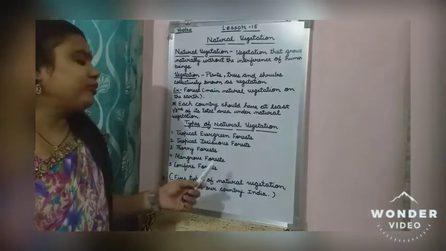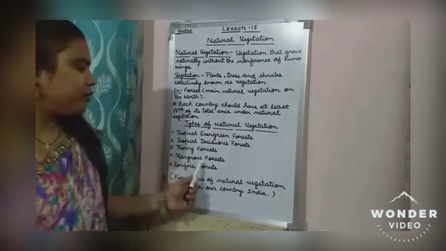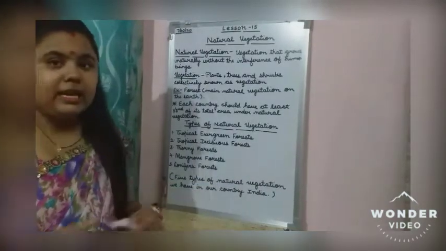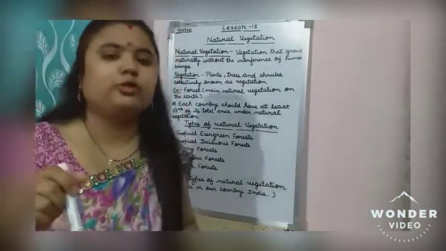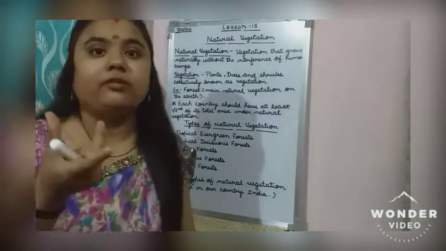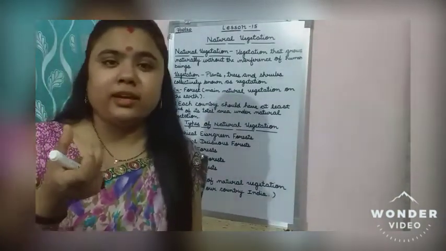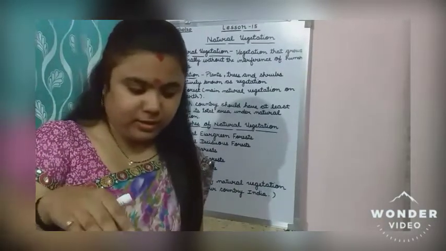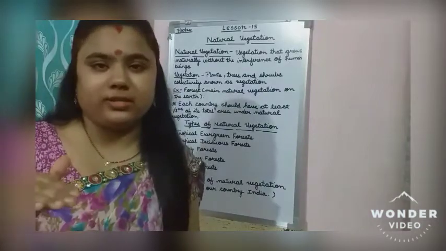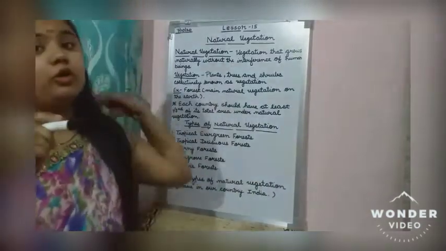Next, mangrove forest. Children, this word you must have listened, mangrove. In class 3 also you have studied it. Mangrove means those regions which are near the rivers, where all the time water is there. In that water mangrove trees are growing.